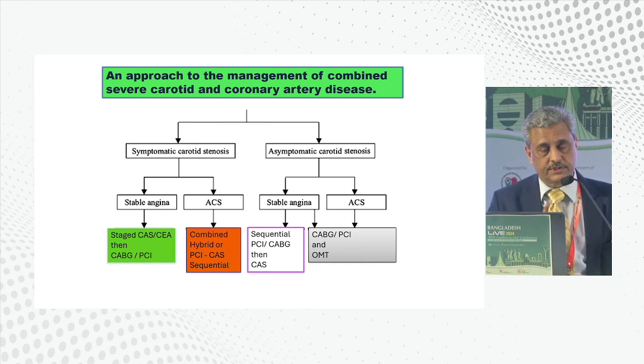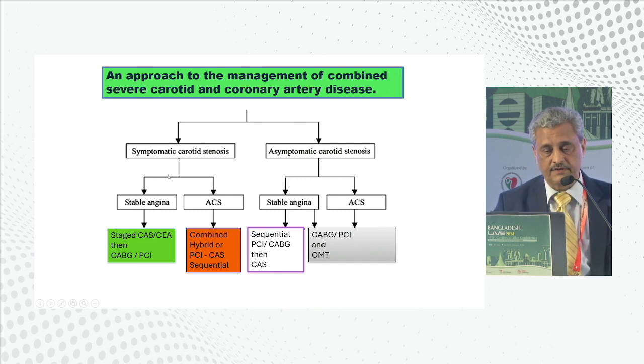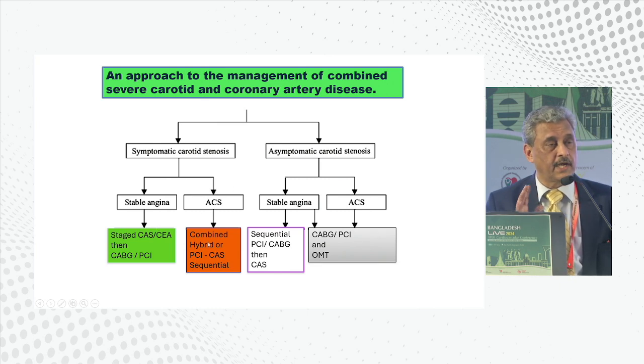Now when you come to a situation where you have common disease in the carotid as well as severe disease in the coronary arteries, we have to see whether the carotid stenosis is symptomatic or not. If the carotid stenosis is symptomatic, then you need to see if the angina is stable, then you fix the carotid first. If the angina is also not stable, then you need to do a combined hybrid kind of procedure, do a stenting in the morning and do cardiac bypass surgery in the evening, or do a carotid stenting and coronary angioplasty at the same setting.